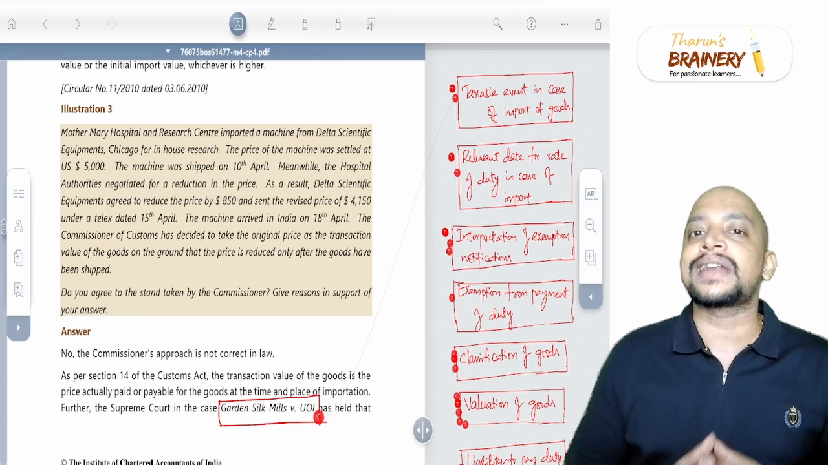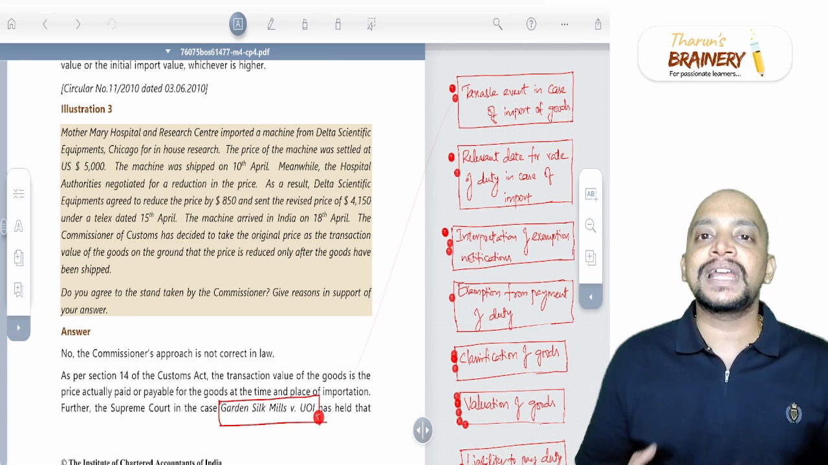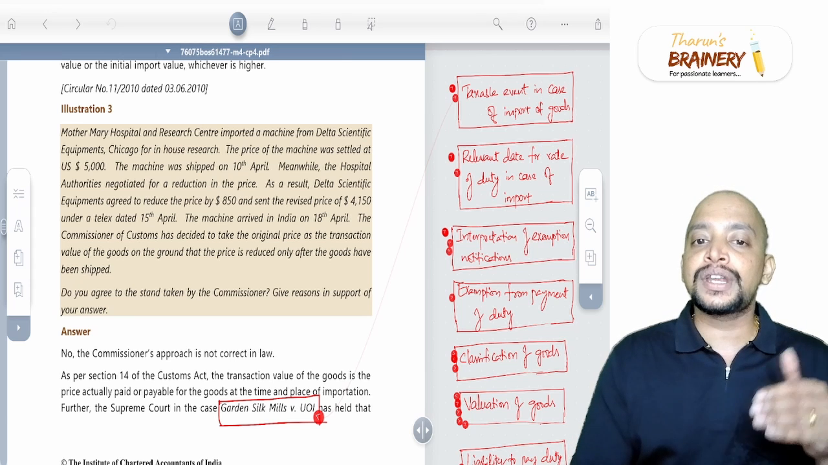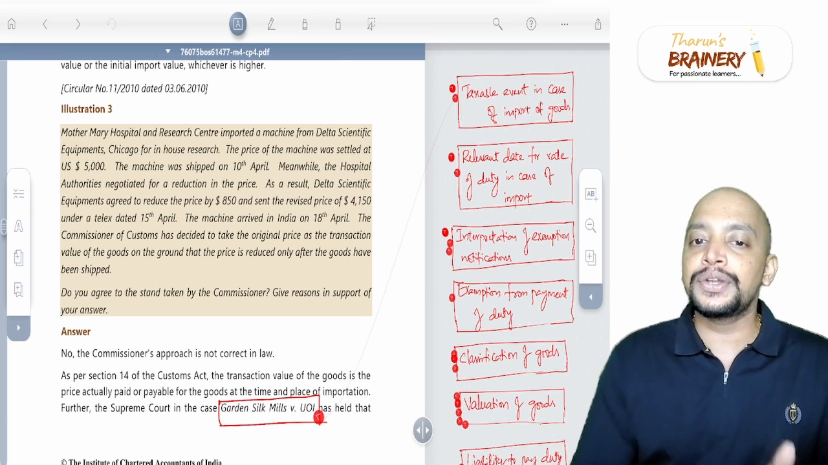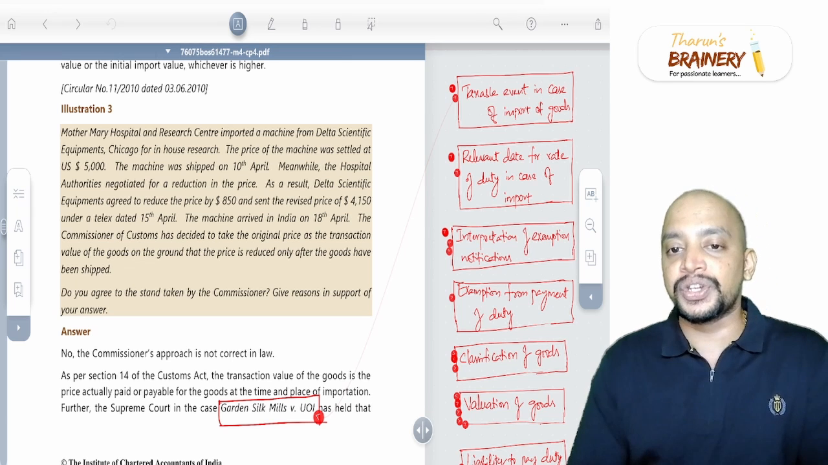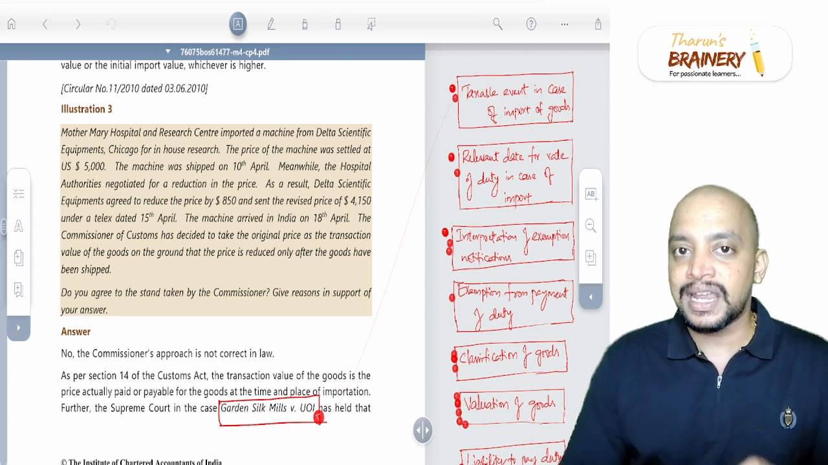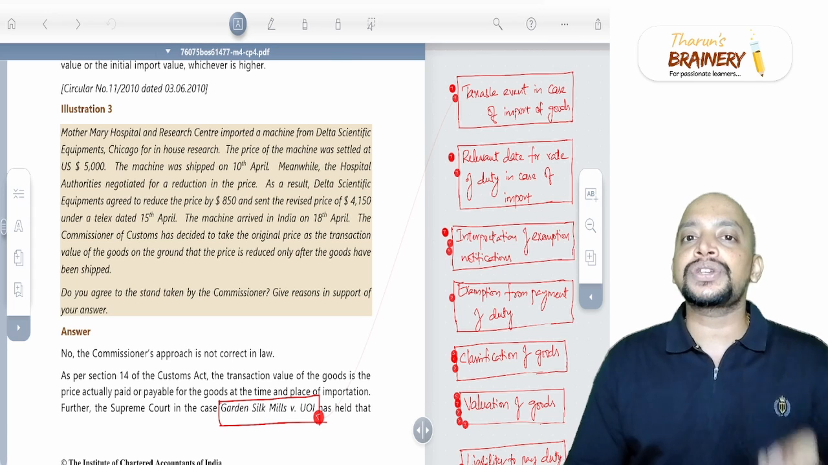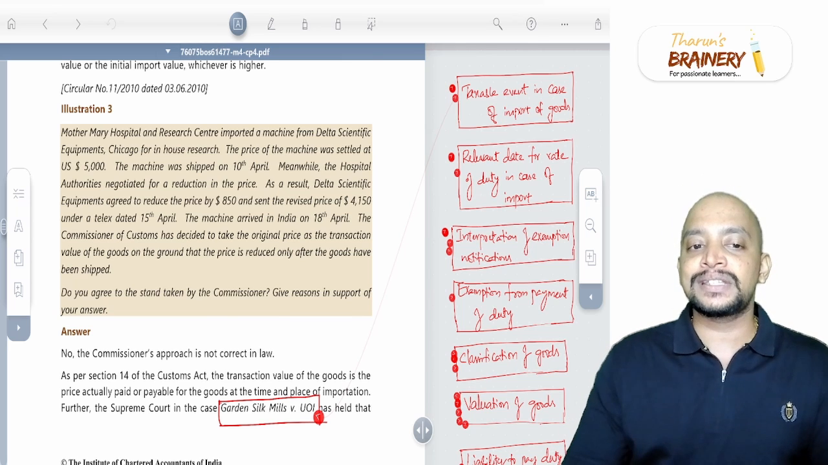Now, what should be taken as the transaction value? Generally, the transaction value should be the CIF price, that is the price prevailing at the time and place of importation. But here, the Commissioner of Customs has decided to take the original price as the transaction value of the goods on the ground that the price was reduced only after the goods had already been shipped. Do you agree with the stand taken by the department? Here again, the same Garden Silk Mills Supreme Court case has given a view that no, the Commissioner's approach is not correct. At the time and place of importation, whatever is the price, that should be taken.